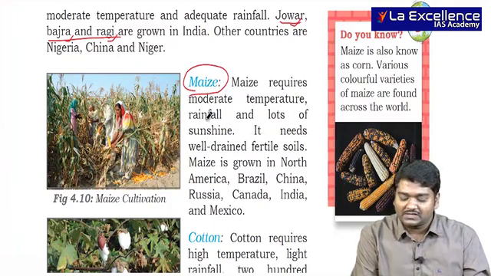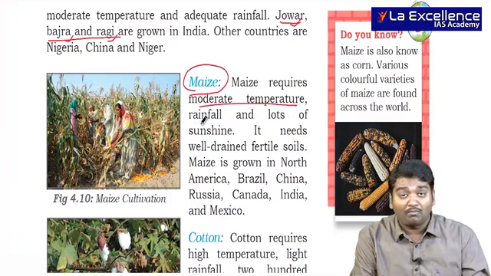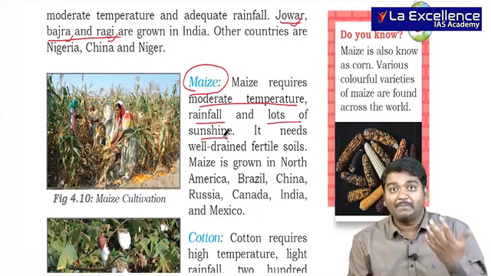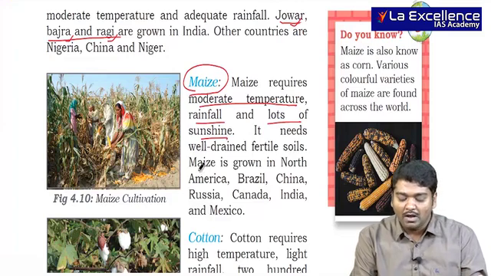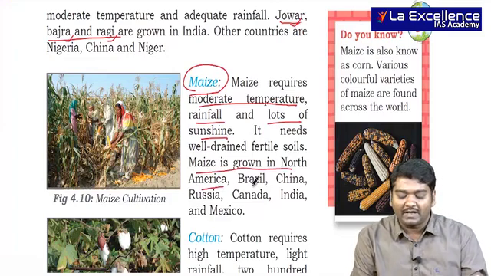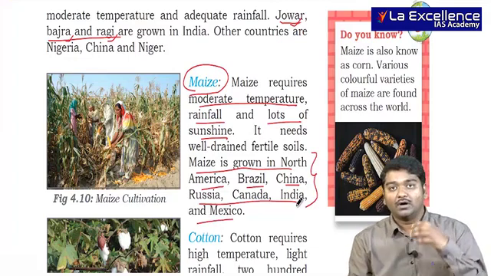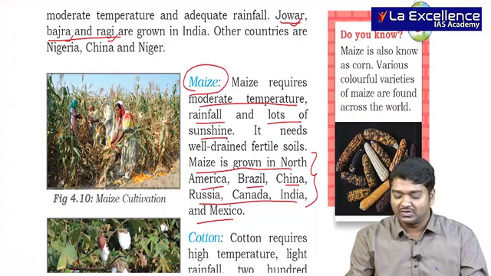So it requires moderate temperature, moderate rainfall, but a lot of sunshine. So regions where high temperature is seen, usually it is grown. Maize is grown in North America, Brazil, China, Russia, Canada, India and Mexico. But mostly in America and European countries you see this.